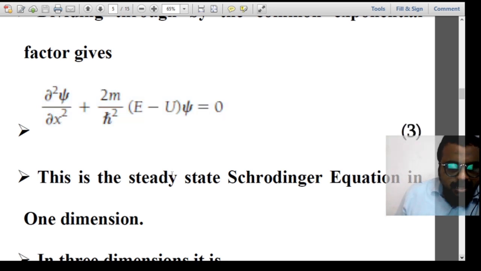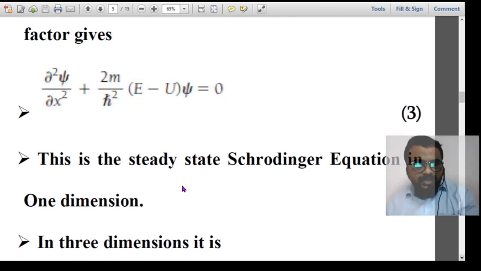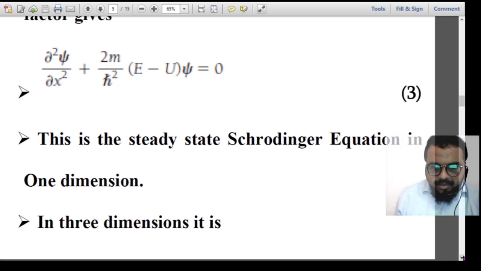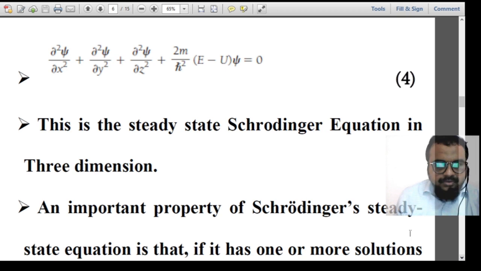And in three dimensions the three terms will come: dou square psi by dou x square plus dou square psi by dou y square plus dou square psi by dou z square plus 2m by h cross square into E minus U into psi is equal to 0.